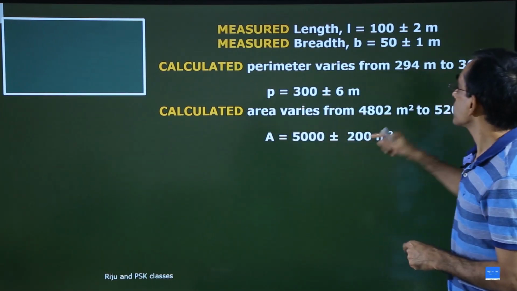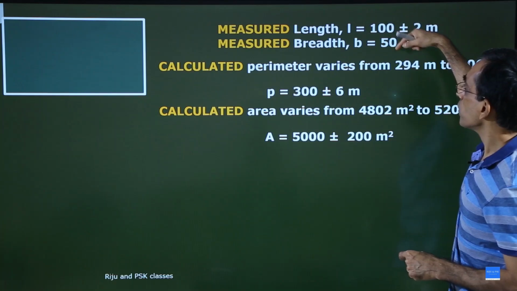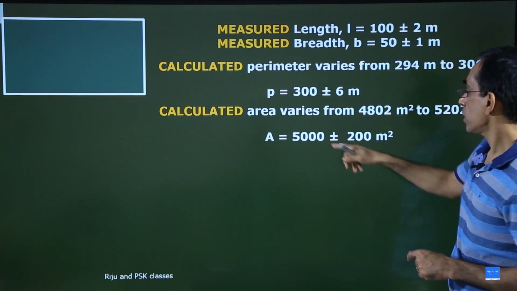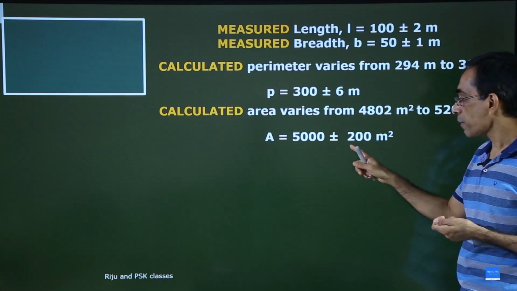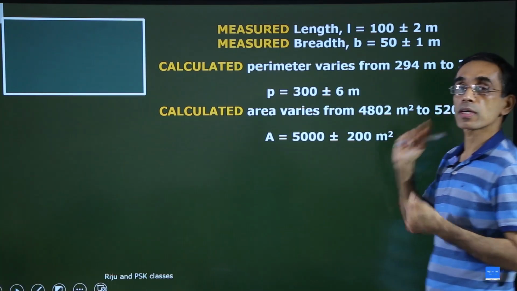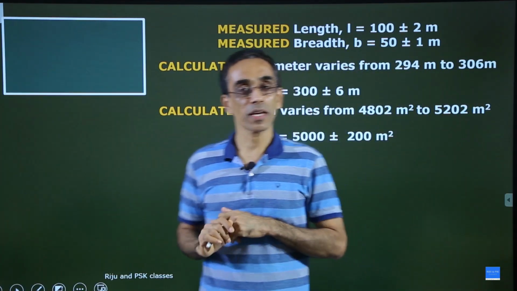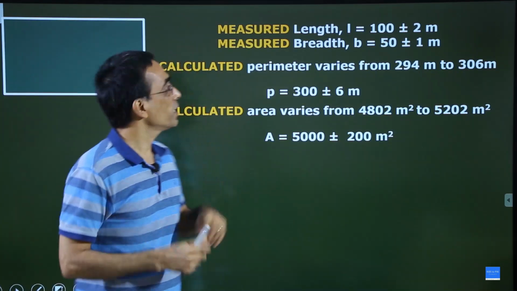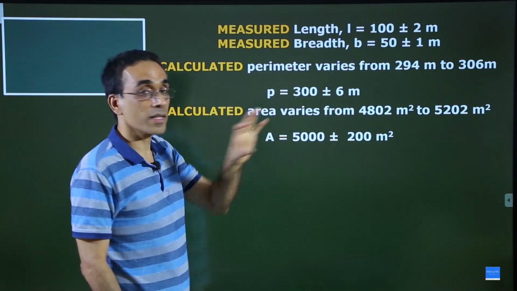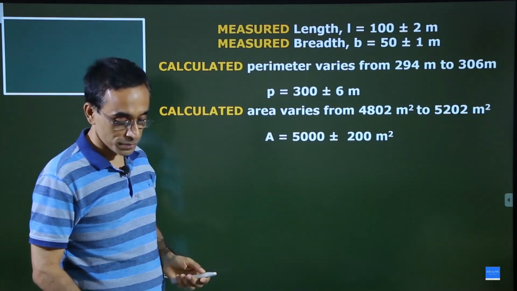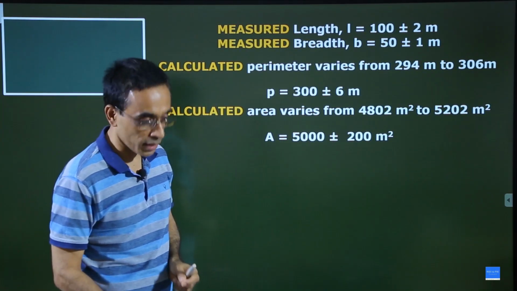The calculated area varies. The actual area, the true value of the area, should be 5000. But there is a variation. Approximately, this is not exact, okay? There is approximately a plus or minus 200 variation. Okay, what did you understand? If you have an error in the measured value, there will be variation in the calculated value. This is what we are going to learn next.